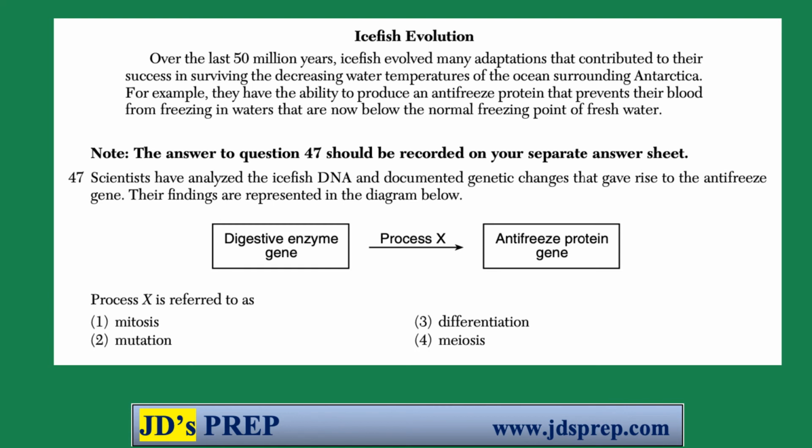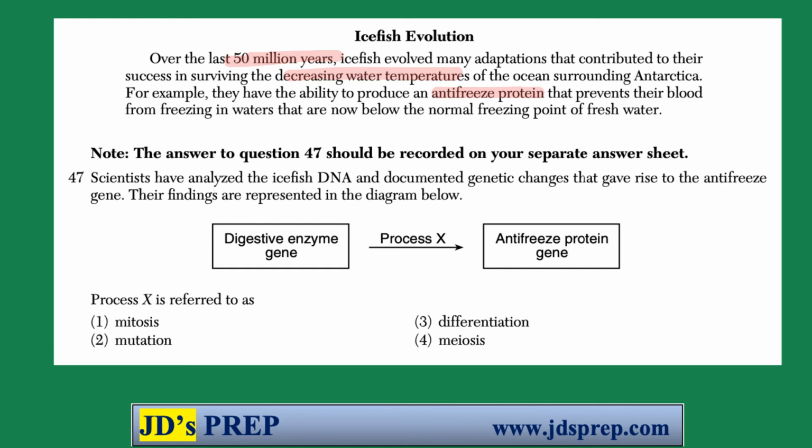So our blurb here is talking about over 50 million years, ice fish evolving adaptations contributing to their success in surviving in decreasing water temperatures. Okay, so apparently they have the ability to produce an antifreeze protein. It prevents their blood from freezing in water that is below the normal freezing point of fresh water.